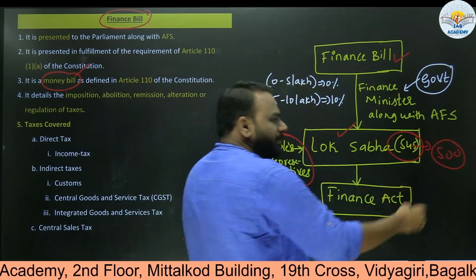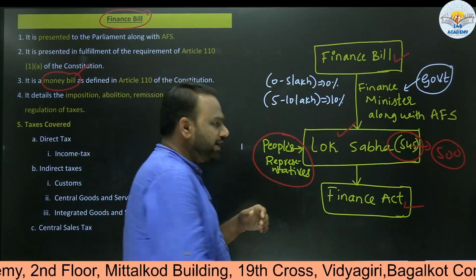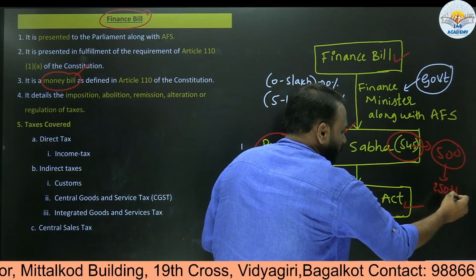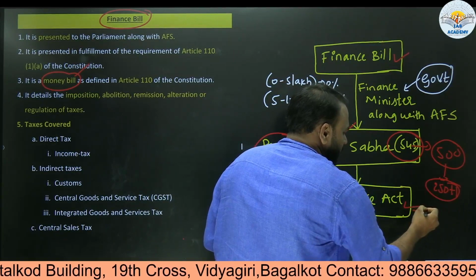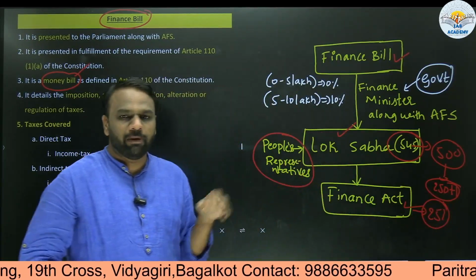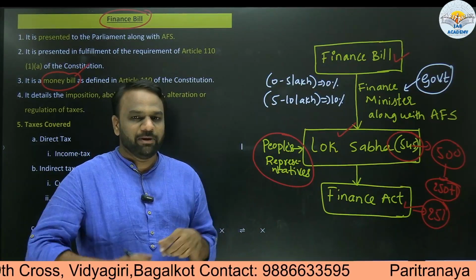So among these 500 members, when we make half, we get 250. So we require the support of one more extra member, 251. So for this finance bill to be passed, we require the support of 251 members. Okay, so we require a simple majority.